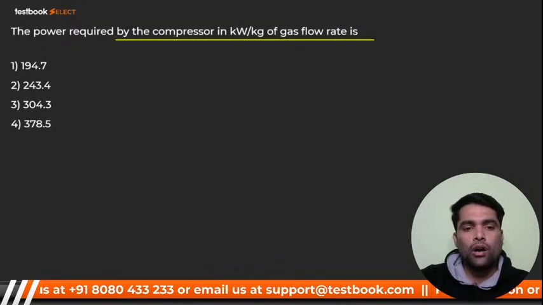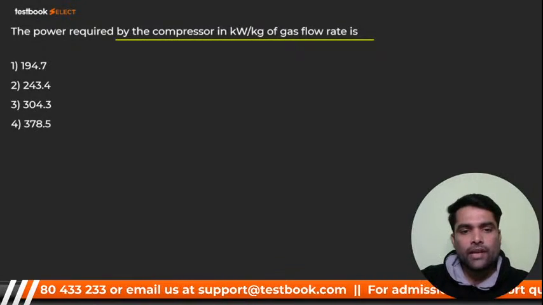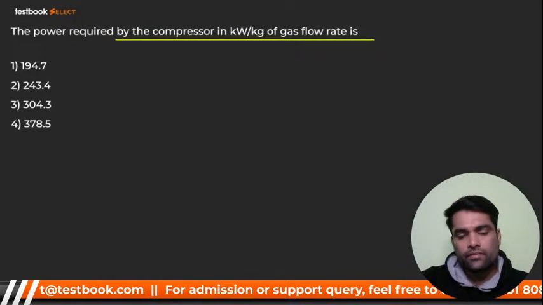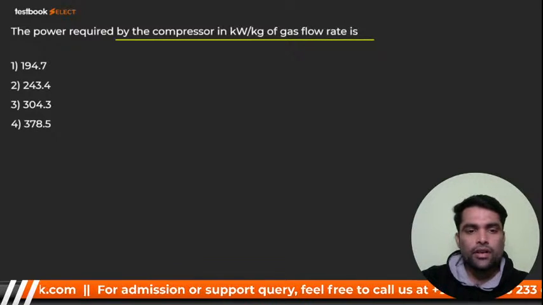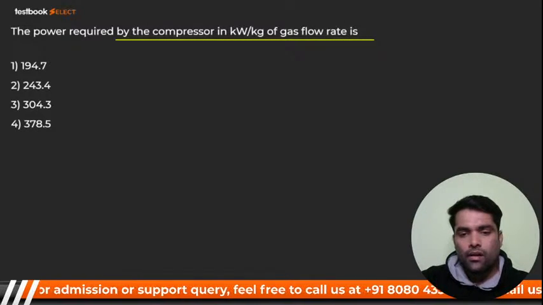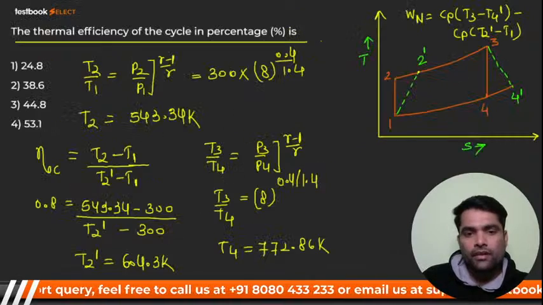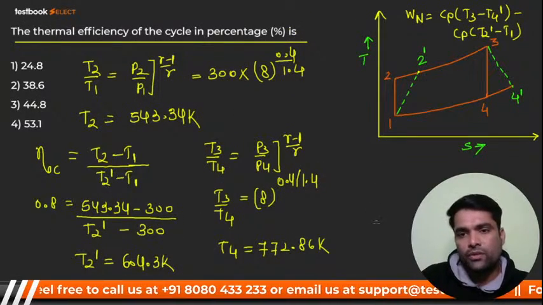It is going to be how much? T2 dash you have calculated. So definitely it should be what, my dear? हाँ जी बच्चा, it should be what? What they said? They said compressor, na? So here we have compressor. This is our compressor, that is T2 dash minus T1.